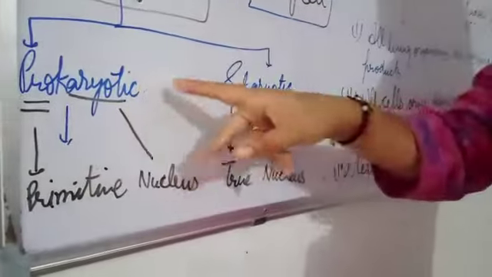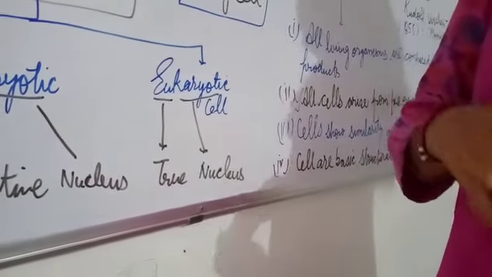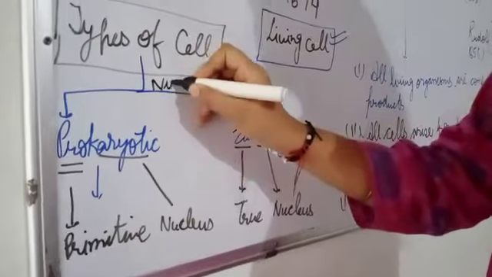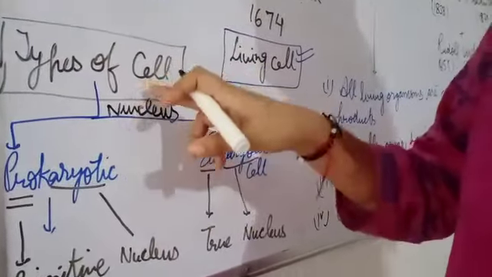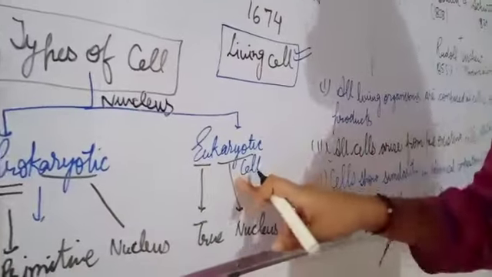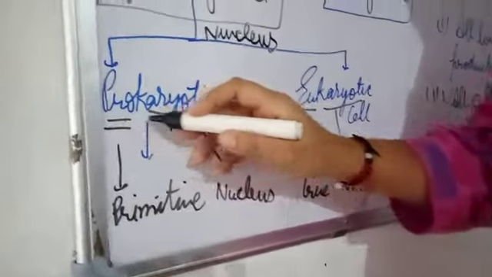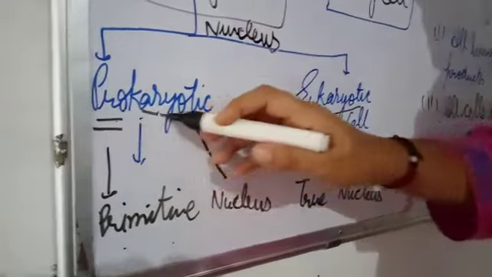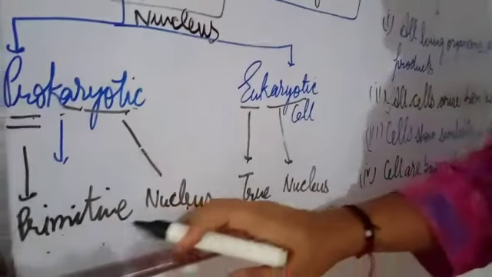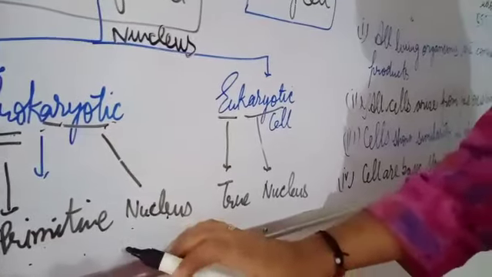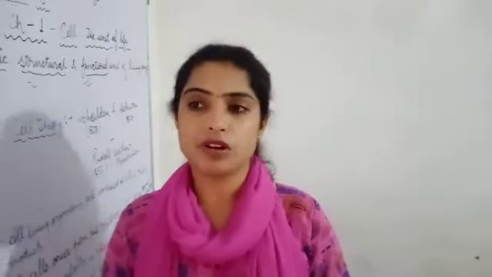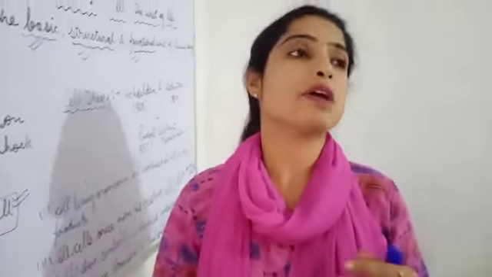Some cells are prokaryotic and some are eukaryotic. On the basis of karyon, which means nucleus, we have classified cells into two types: prokaryotic cells and eukaryotic cells. Here I have written prokaryotic. Pro means primitive and karyon means nucleus. A cell containing a primitive nucleus, or I should say the well-defined nucleus is absent in these living organisms, is called prokaryotic, like bacteria. Bacteria are a good example of prokaryotic cells.